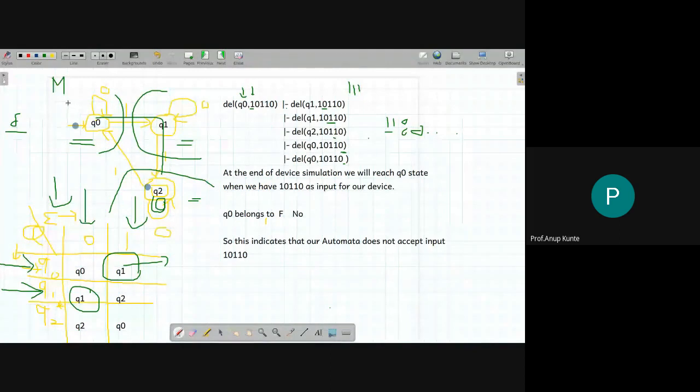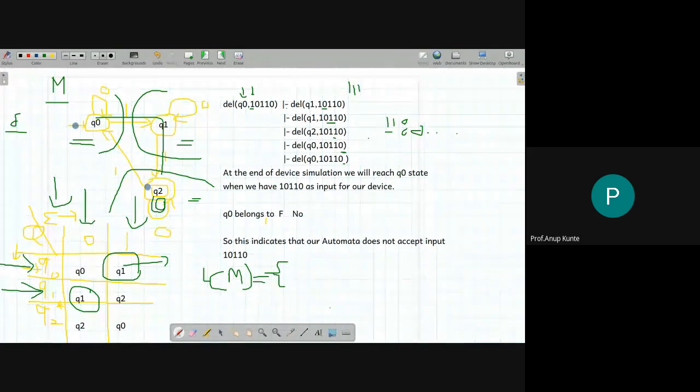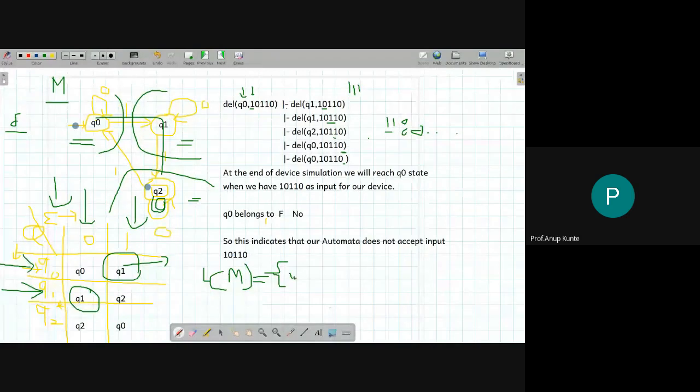I'll just say that if this automata is M, then the set L of M is a set of all W's, okay, such that W belongs to, sorry, I should write it rather than writing it like this.